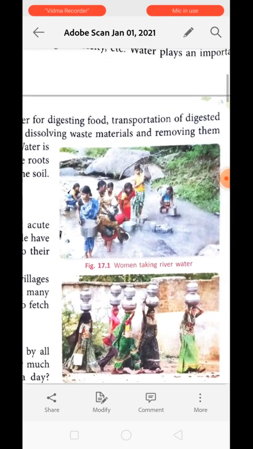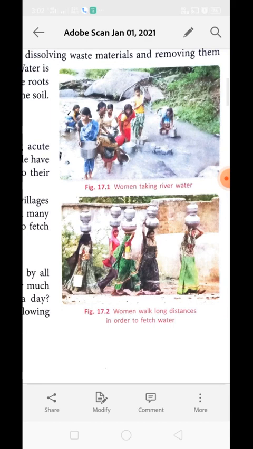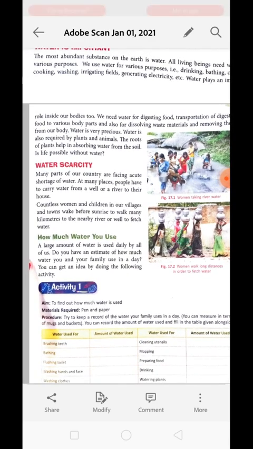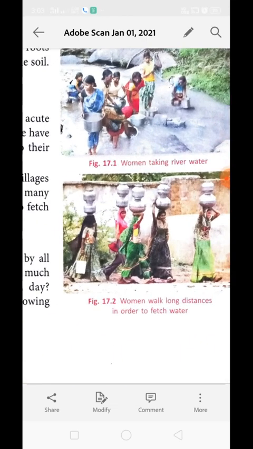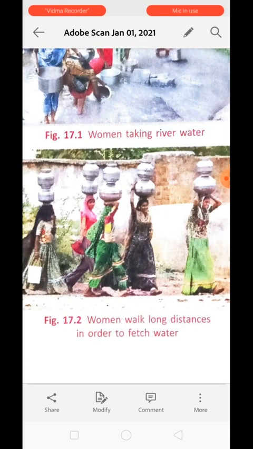You can see that is why people are collecting water from a very large distance and bringing it back to their home so that they can fulfill their daily need. But we are using water too much. So sometimes people face a problem of lack of water. This is known as water scarcity. Many parts of our country are facing an acute shortage of water. At many places, people have to carry water from a well or river to their houses like this. See, the people over here are carrying water so that they can use it.